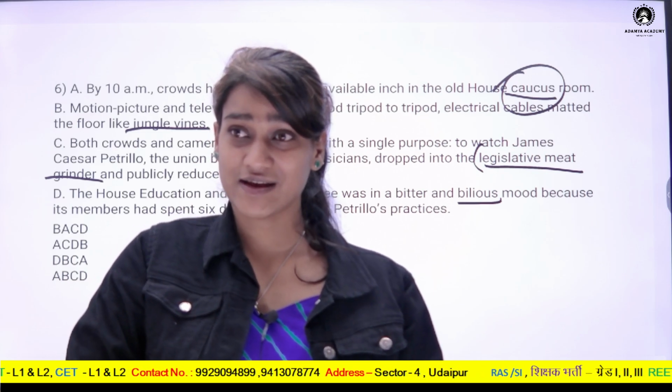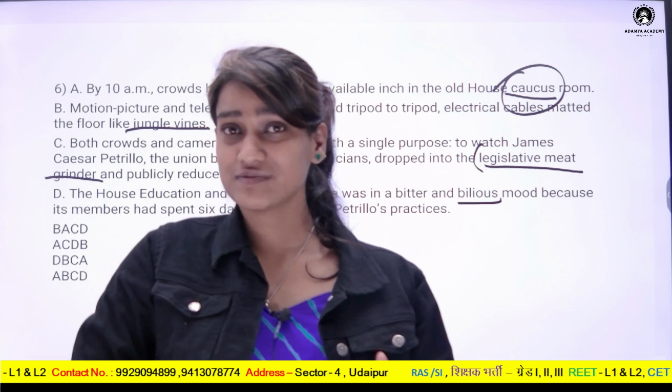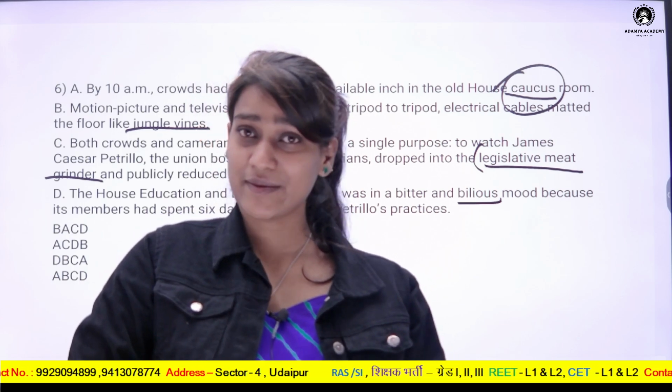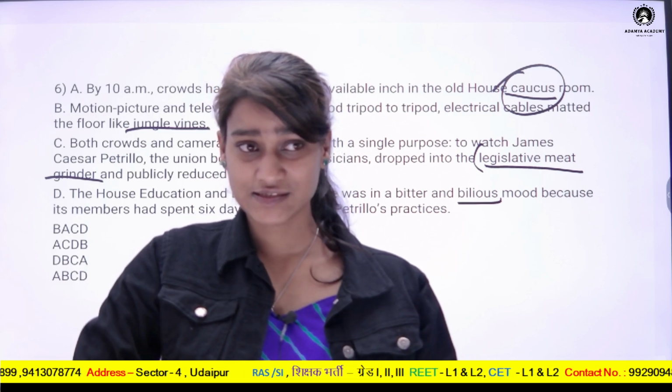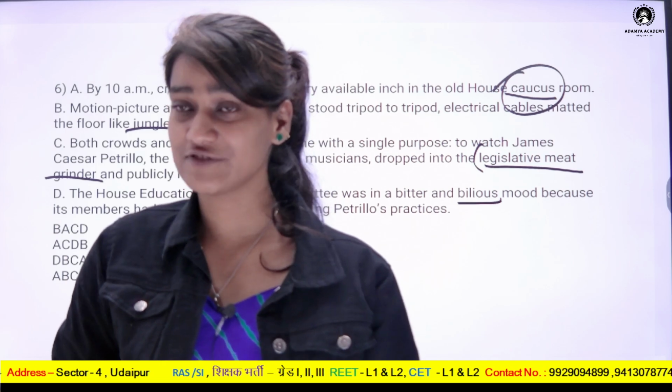So the killing of people of country A is what is meat grinding. But in this case, legislative meat grinding means because of the decision of a legislator, maybe it MLA या फिर MP, किसी के भी डिसीजन के कारण अगर ऐसी सिचुएशन अराइज हुई जिसमें बहुत ज़्यादा ब्लड शेड हुआ, then it is considered as legislative meat grinding.